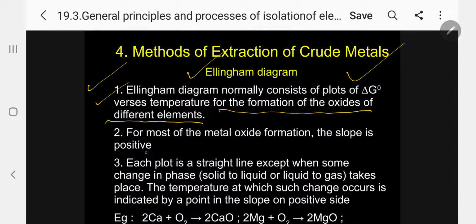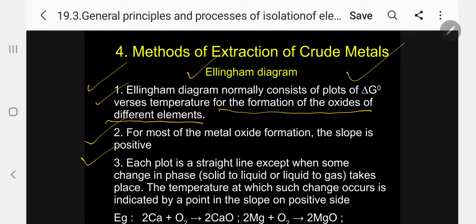For most metal oxide formation, the slope is positive. Positive means it is moving from below to above. Kindly follow. Each plot is a straight line except when there is a change in phase, solid to liquid or liquid to gas, where there is a bend, which you have seen already.